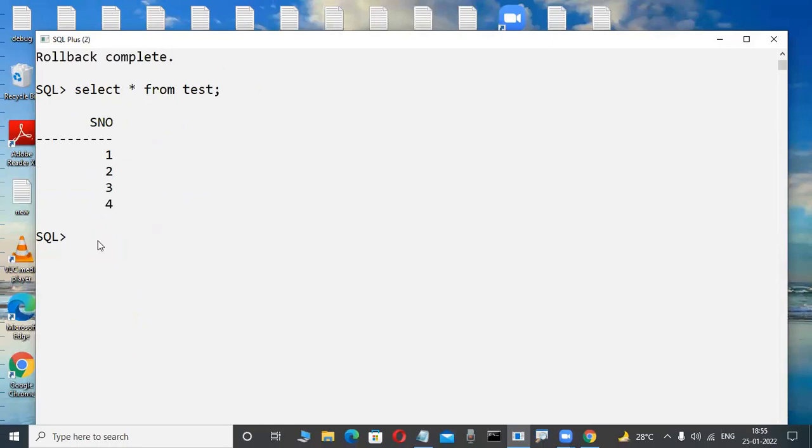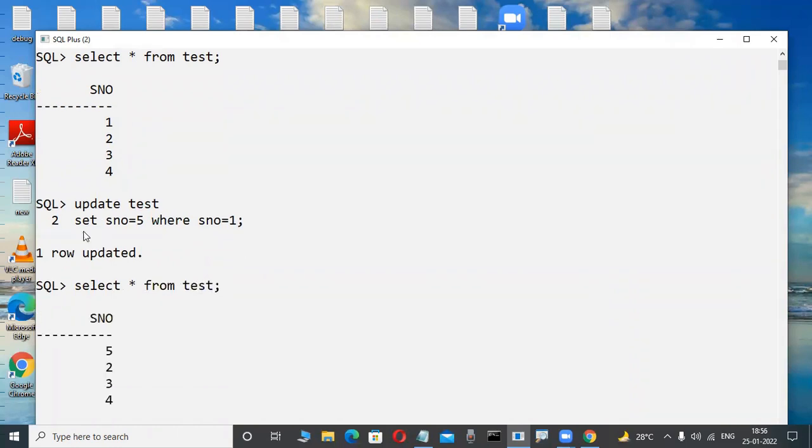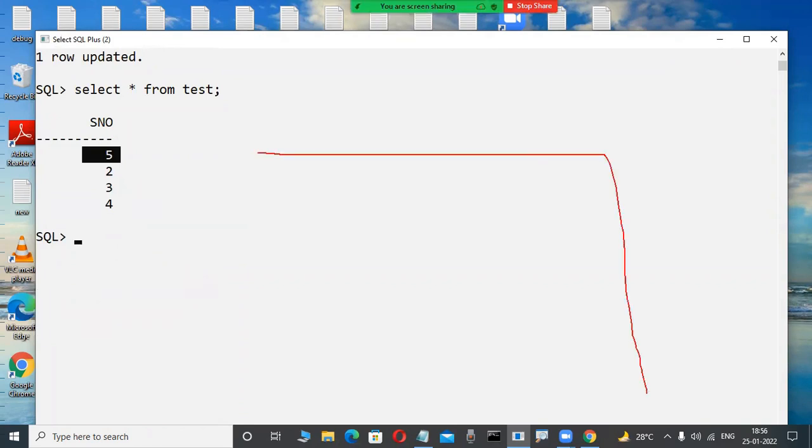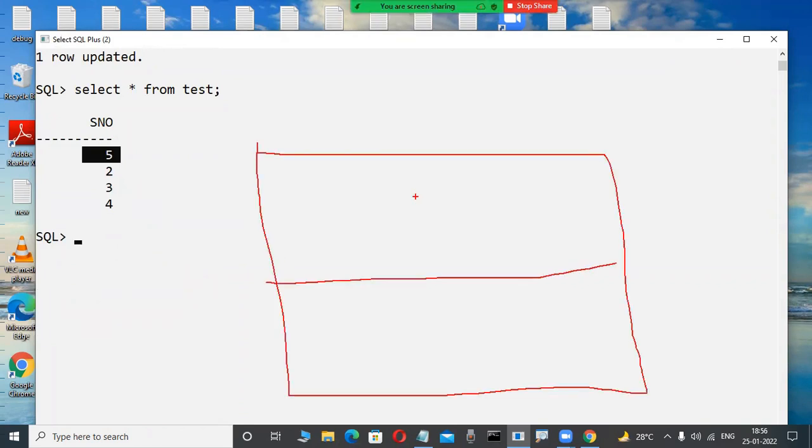Now I don't want it like this. Again, I want to modify. Suppose here: update table name, here test only, set S number equal to 5 where S number is equal to 1, for example. Again, I'm modifying this data, for example. Okay, fine. Now I want to store this new value 5 permanently for the transaction. Permanently stored where? In the hard disk.